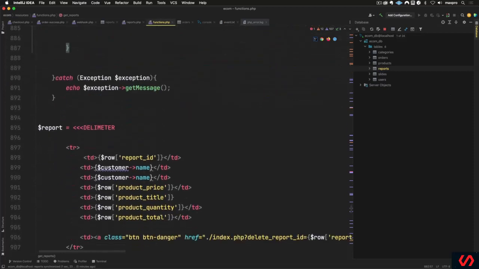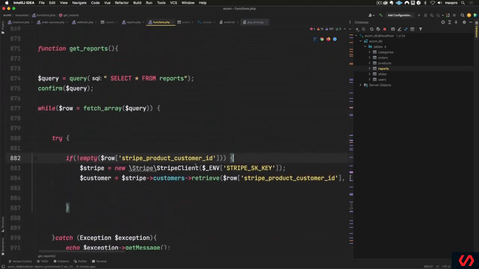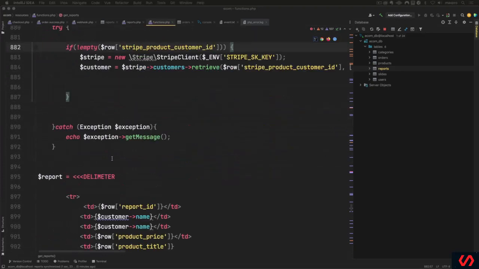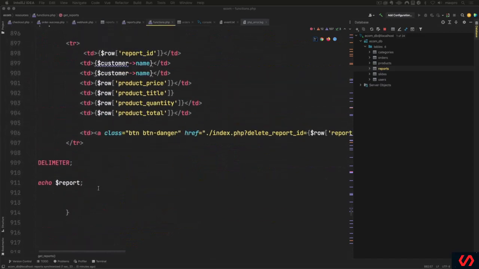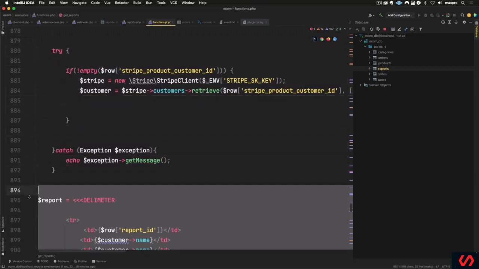Maybe I can do all this data. Maybe I can do all this in my if statement, right? In my try catch.